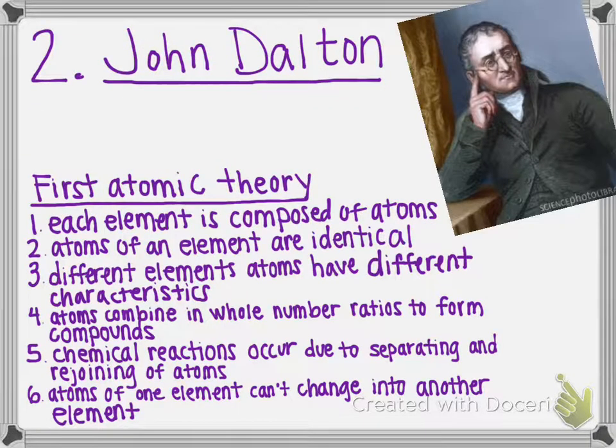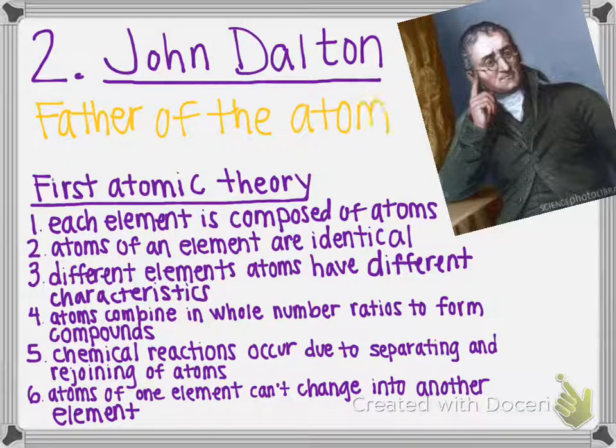The next person was John Dalton, and he is known as the father of the atom, because he came up with the first atomic theory. So in his theory, he said that each element is composed of atoms. He said atoms of an element are identical. He said that different atoms have different characteristics.